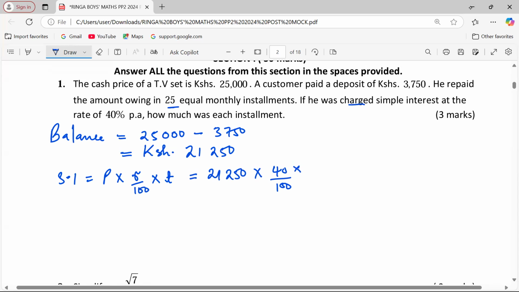In 25 monthly installments, we have 2 complete years there, because 24 months would give us 2 complete years. So we can multiply by 2 first for us to get the interest which was earned in the first 2 years, so that we may talk about the 1 extra month. So this will be multiplied by 40 over 100, then multiplied by 2, giving us 17,000.